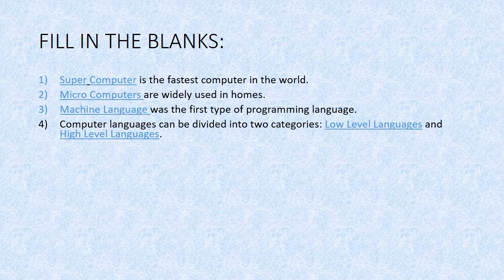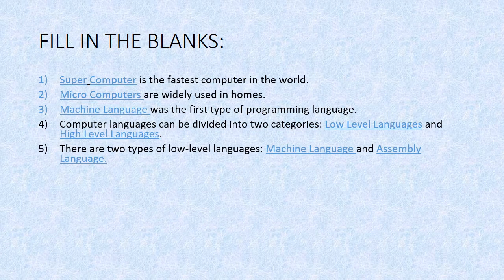Next is computer language can be divided into two categories. Which two categories? First one is low level languages and second is high level languages. Next is there are two types of low level languages. Which are the two types of low level languages? Machine language and assembly language. So these two you will underline, machine language and assembly language.